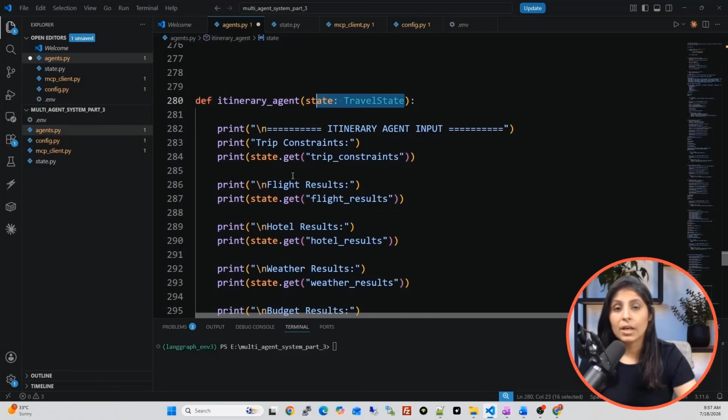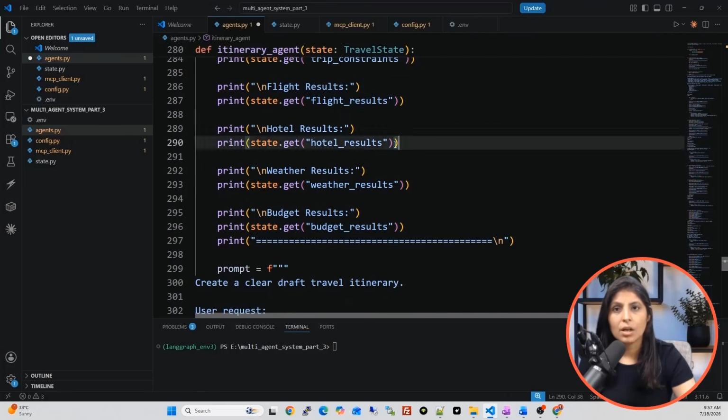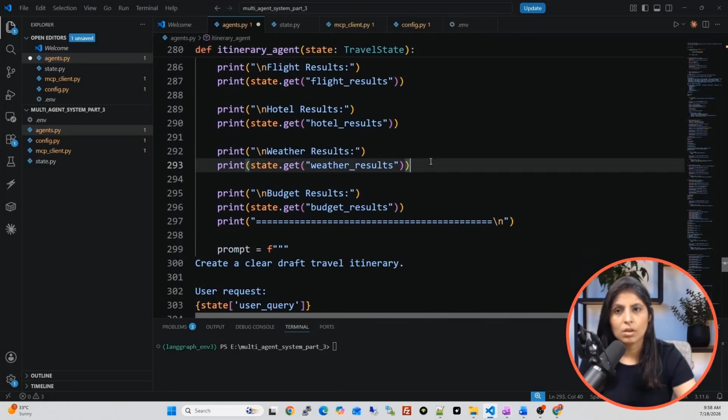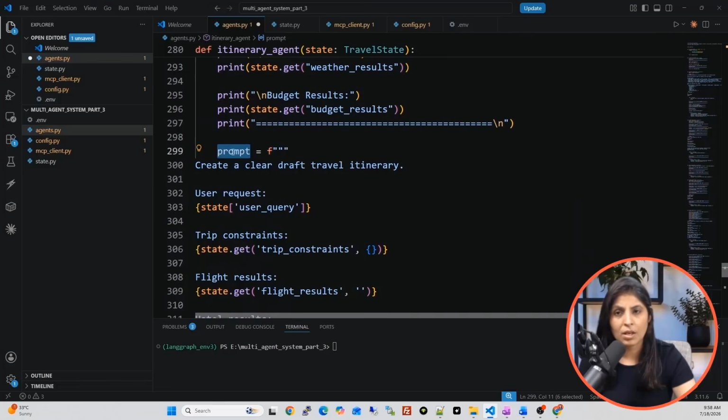Now, to create the itinerary we need the output of all the other agents. So that's what we are doing. It is getting trip constraints from state. It is also getting the output of the hotel agent, the weather agent, and the budget agent. After that, we are preparing a prompt, because the itinerary agent will use the LLM. Now we will tell the LLM how it should behave in this particular scenario.